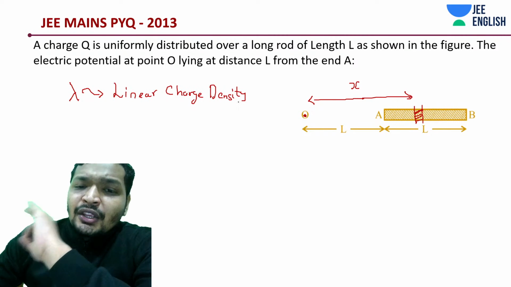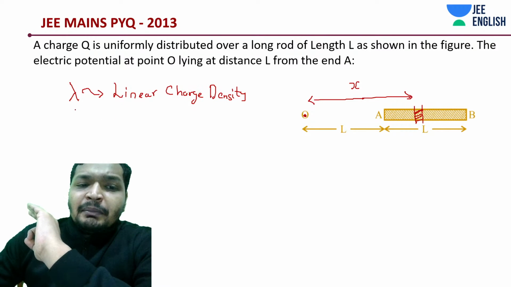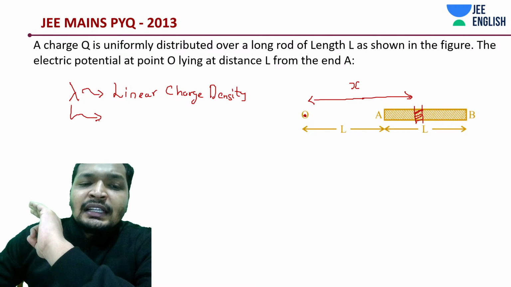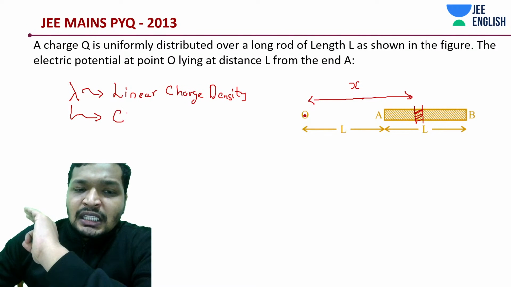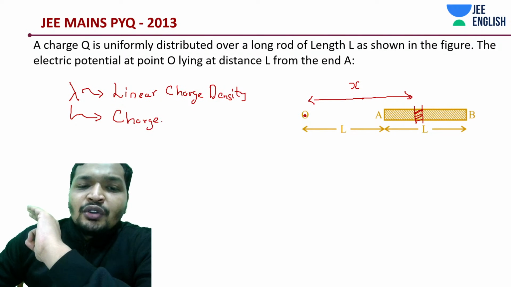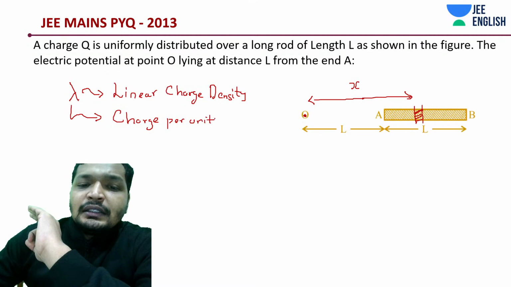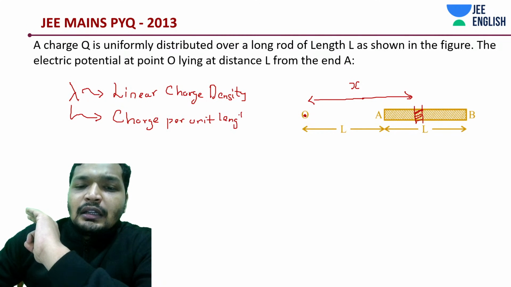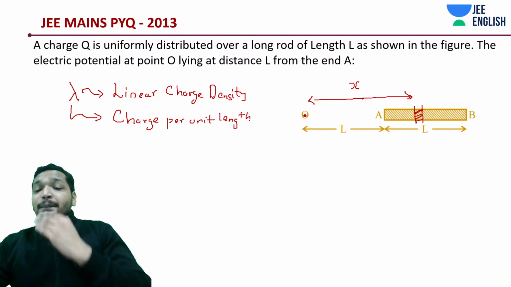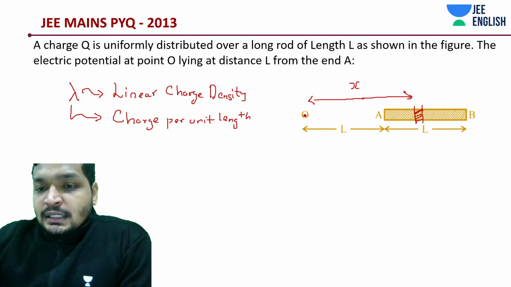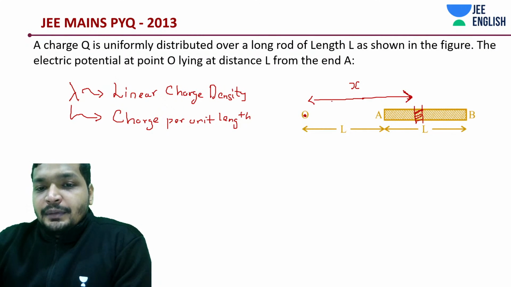Charge per unit length. Linear charge density is nothing but charge per unit length. Easy. Right? Next.